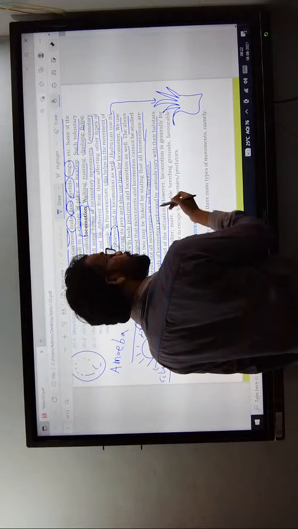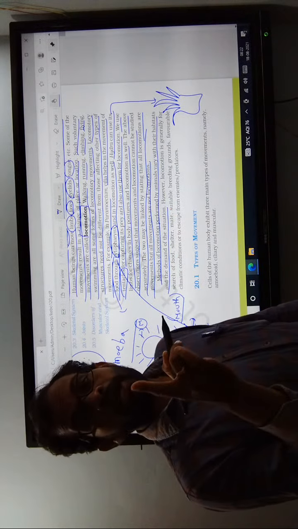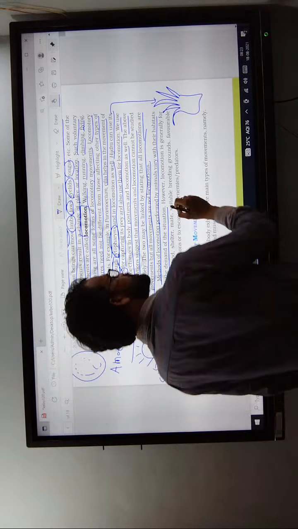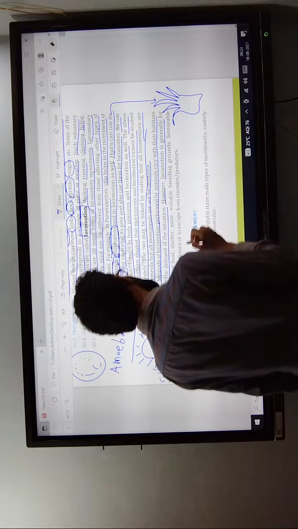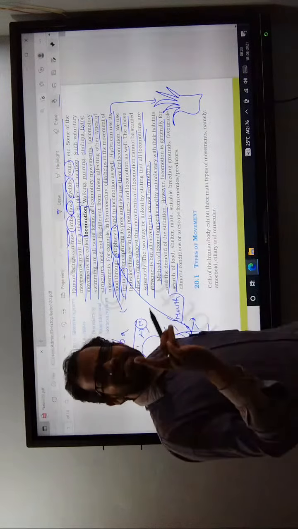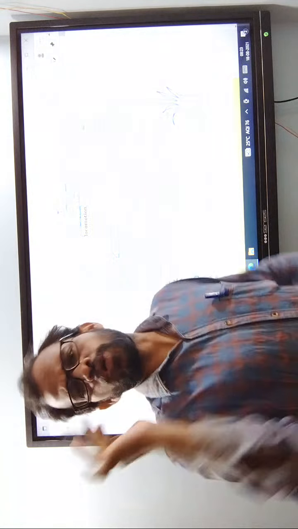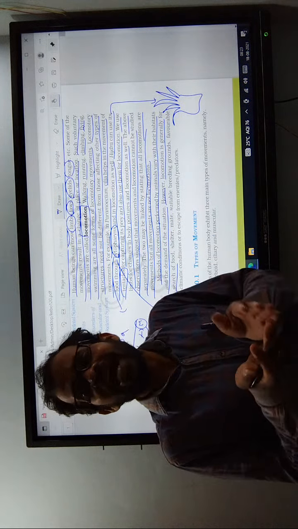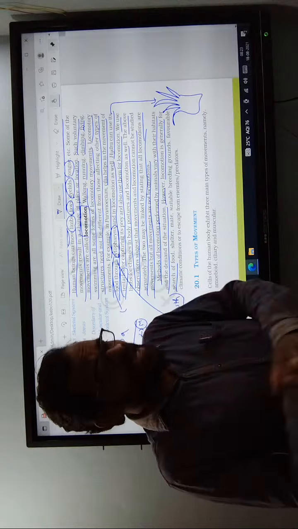Based on the demand of the situation, the natural conditions, and natural factors, they move from one place to another. Locomotion is generally for searching. What is the main advantage of locomotion? What is the necessity for a living organism to move from one place to another? What is the main advantage?